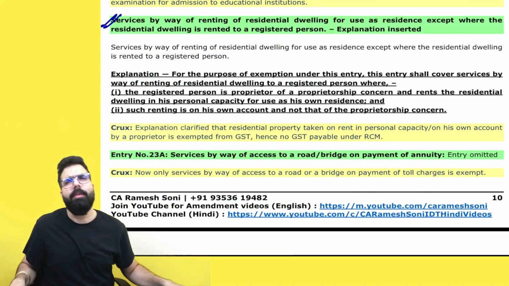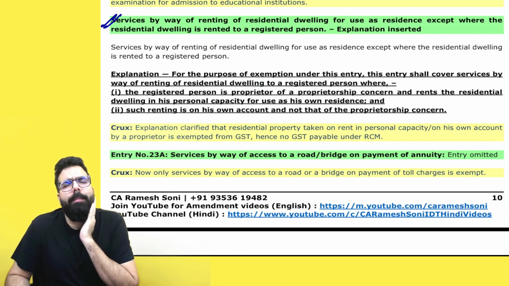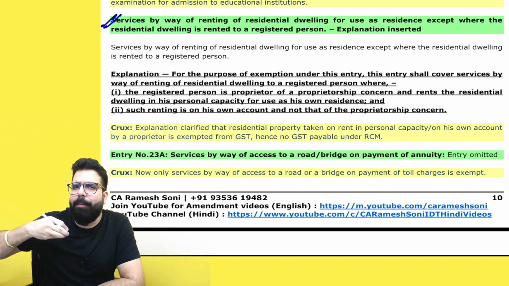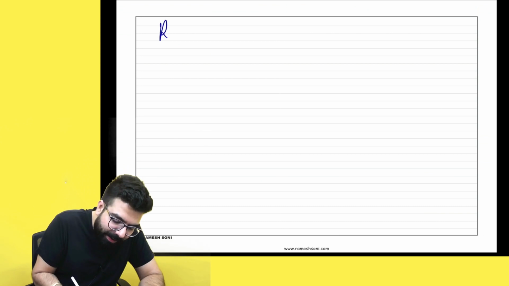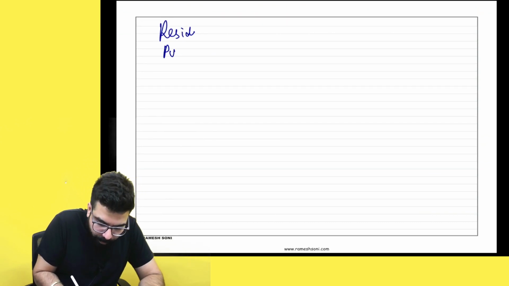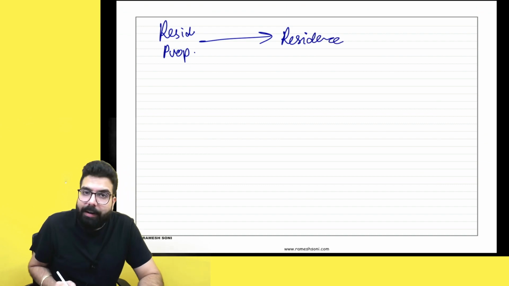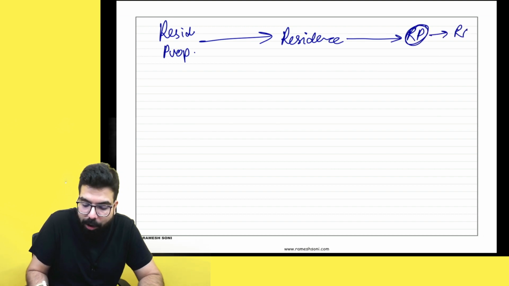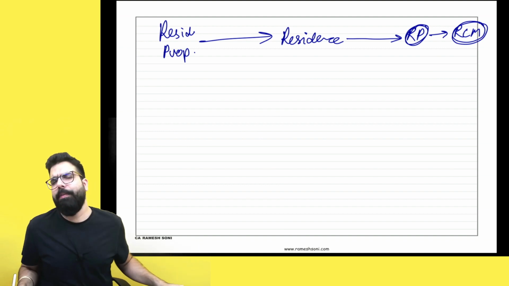The next one. In the previous attempt, this amendment was done wherein government had gone ahead and told that, sir, normally if any person is renting residential property to any other person, renting of residential property for the purpose of residence was exempt. But then they went in and told it will not be exempt if renting of residential property for the purpose of residence is done to a registered person. Then we had gone ahead and learned it will come under reverse charge mechanism. Yes, sir, we had already learned it will come under reverse charge mechanism.